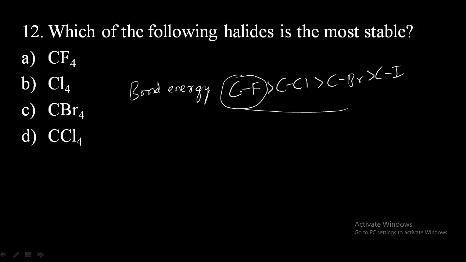That means in CF, the strong bond is present. The strong bond represents the compound formed is more stable. Stronger the bond, more stable will be the compound. So among these, here they have given CF4, CI4, CBr4, CCl4. So among these, the CF4 will be the most stable halide. So therefore option A will be the correct answer.